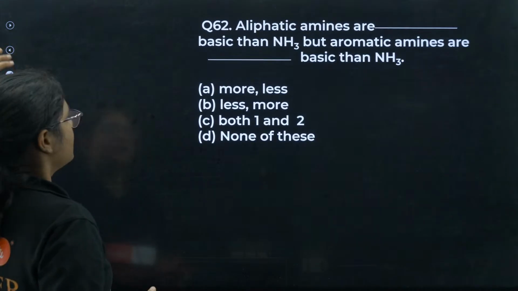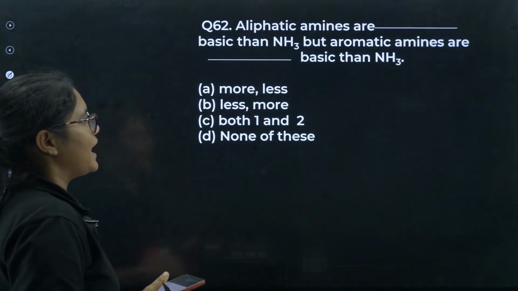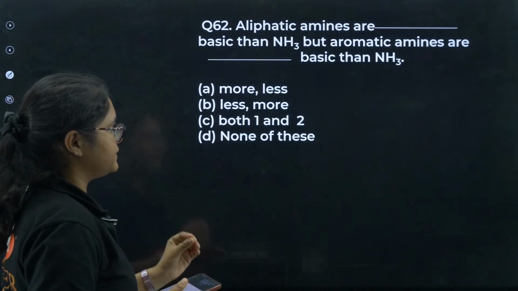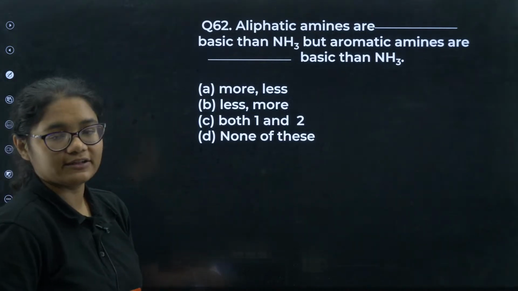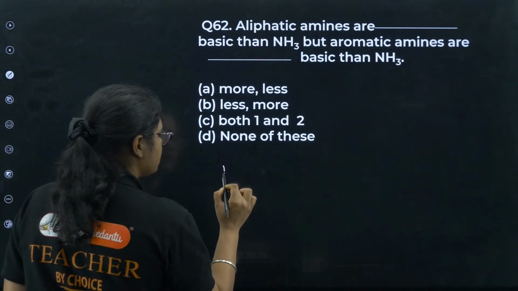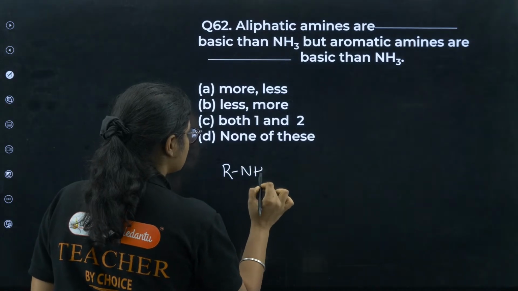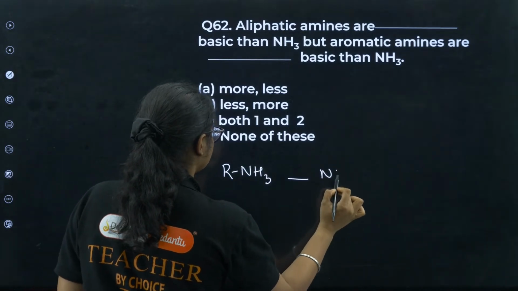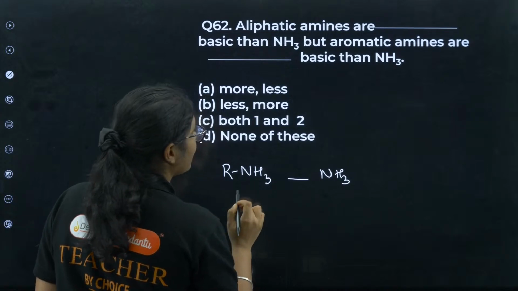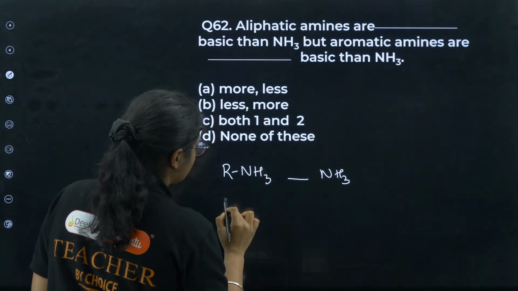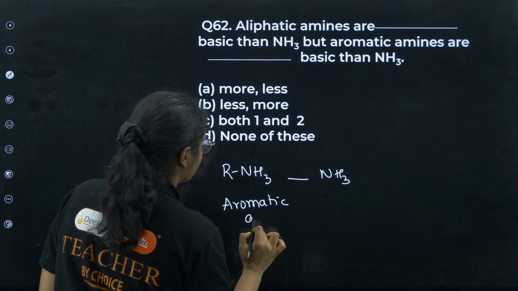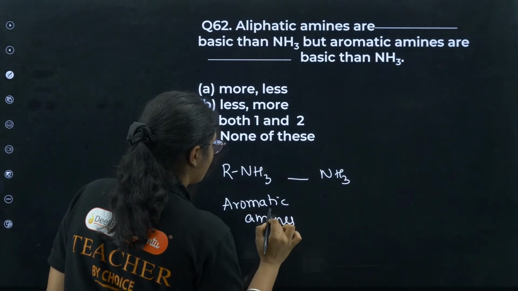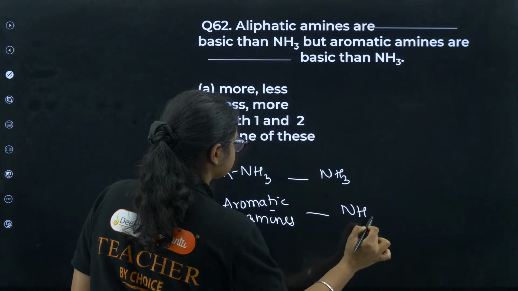Okay. Next question number 62. Aliphatic amines are dash basic than NH3, but aromatic amines are dash basic than NH3. So there is a comparison between aliphatic amines and NH3, and you have aromatic amines and NH3.